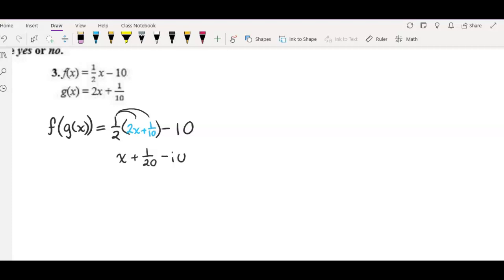Since I don't have a calculator handy, 10 would be 200/20ths. So I have a common denominator, which would give me x minus 199 over 20, which does not equal x. So right away, I don't need to compute g of f of x. I can just stop right here and say that these are not inverses.